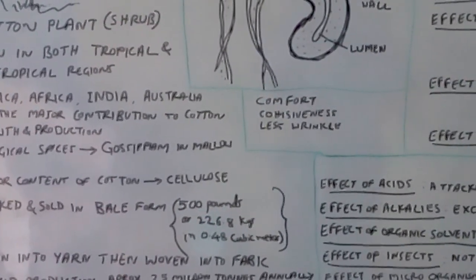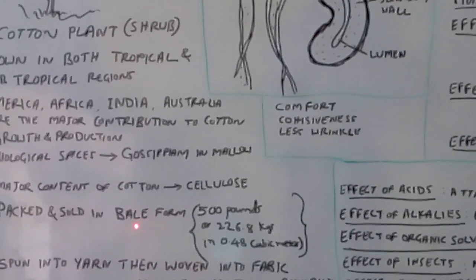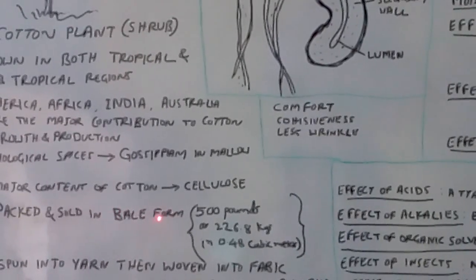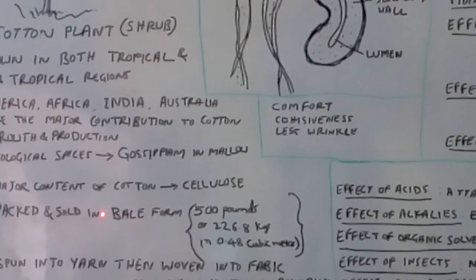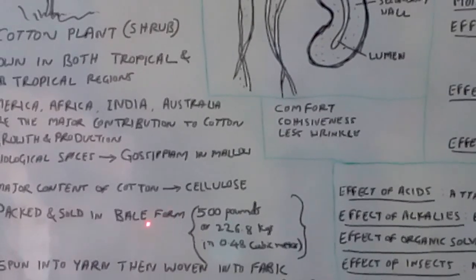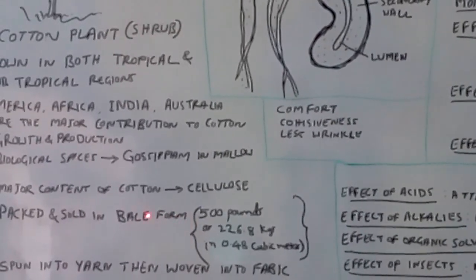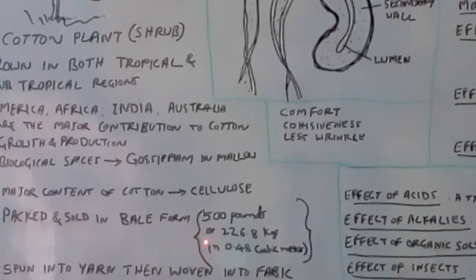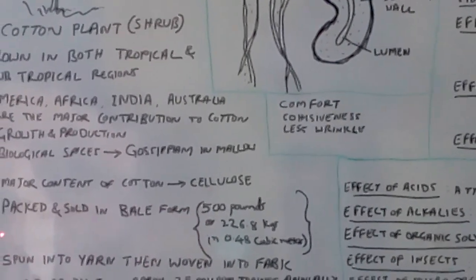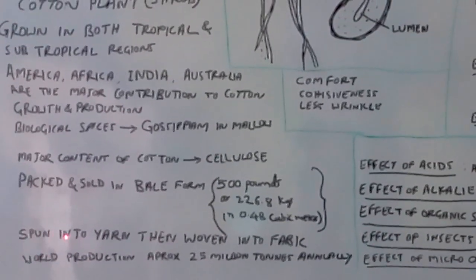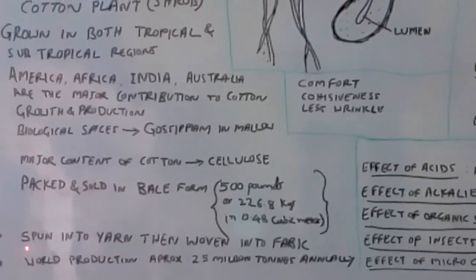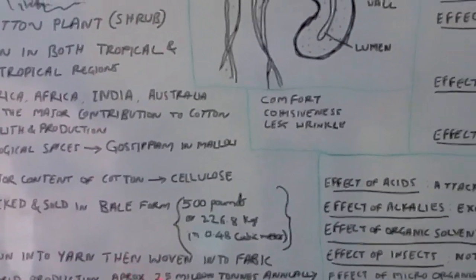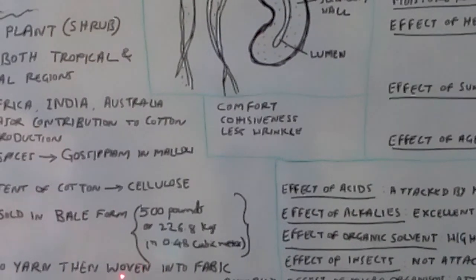In the ginning mill, this raw cotton is purified into pure cotton. It is free from other unwanted materials and seeds, and these bales are sold to the spinning mill for further production of yarn. That is, these fibers are spun into yarn, and then yarns are woven into fabric.